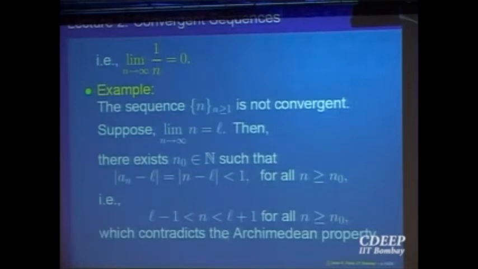So what is it saying? It's saying that all the numbers n after n naught are less than L plus 1. But that contradicts the Archimedean property. Because what does the Archimedean property say? Given a unit of measurement, say 1, I should be able to find some n such that n times 1 is bigger than anything. So I can make it bigger than L plus 1. But it says all n's are less than L plus 1. So this is contradicting the Archimedean property.